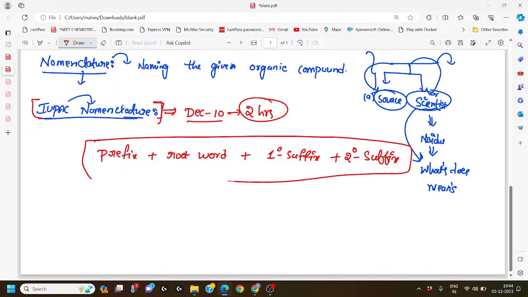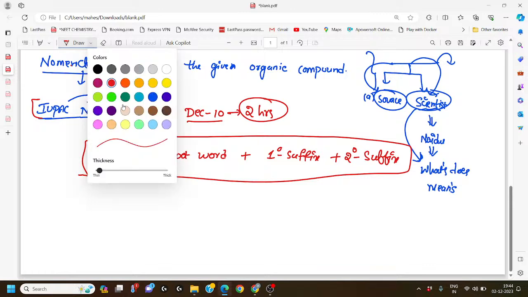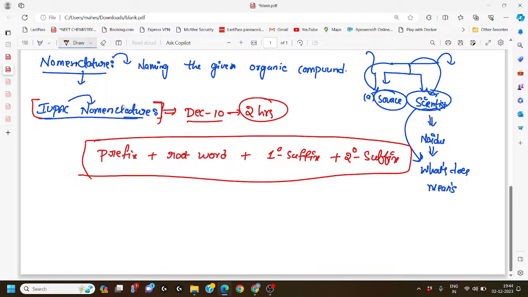Okay, this is the IUPAC format: prefix plus root word plus primary suffix plus secondary suffix. Now let us try to understand each one clearly. What is meant by prefix? The prefix refers to the substituent groups, such as the methyl group. If the substituent is CH3, it is named methyl. The next one, C2H5, becomes ethyl.